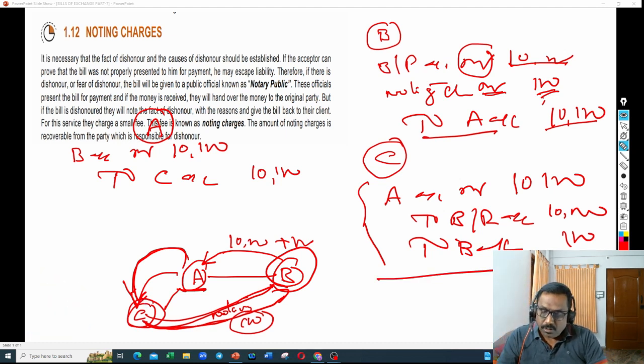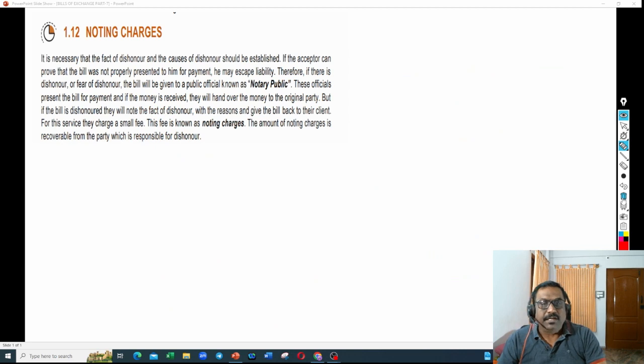So this is how the noting charges are recorded in the respective books. Are you clear? So that's all about noting charges. I hope you are now clear on the subject. Right? Thank you so much.